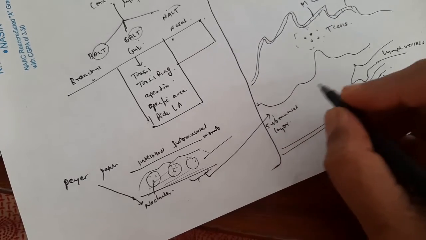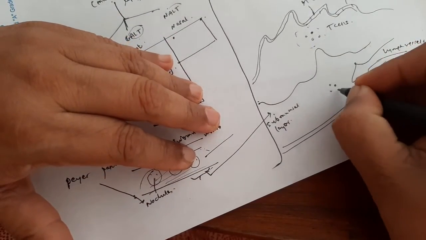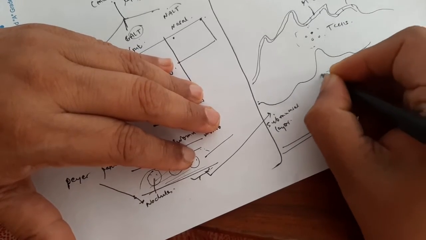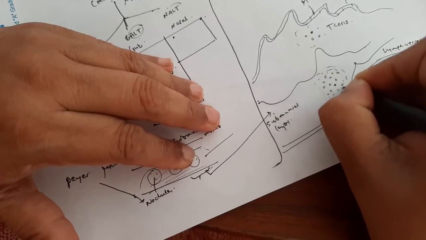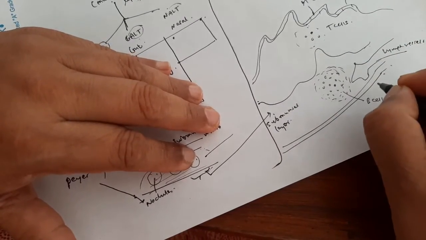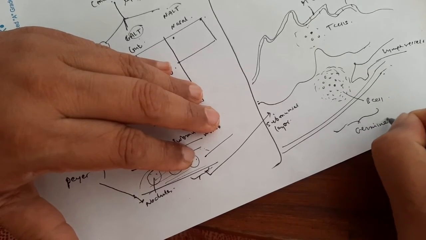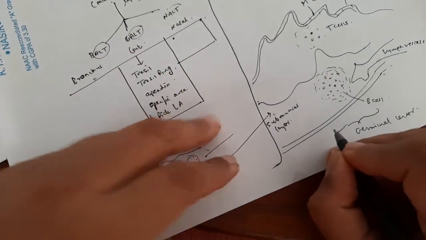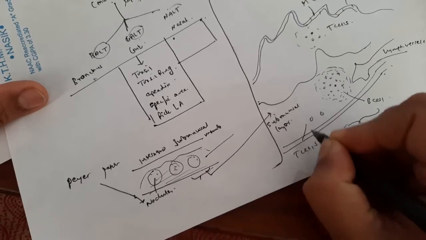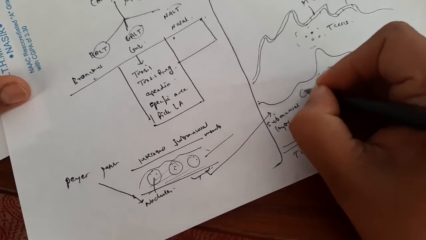And in this submucosa layer, there is the germinal center for the B lymphocytes. Dense B lymphocytes are produced over there. So it is a B cell region, which is also termed the germinal center. Few T cells are also over there, but the number is very few. Lymphocytes are present.